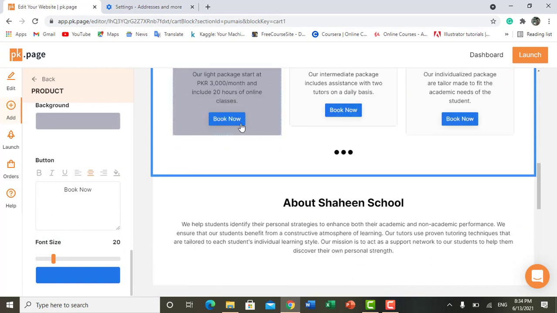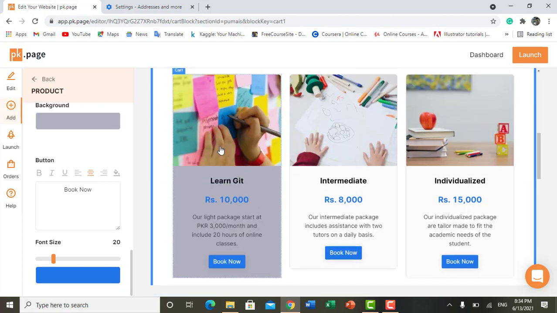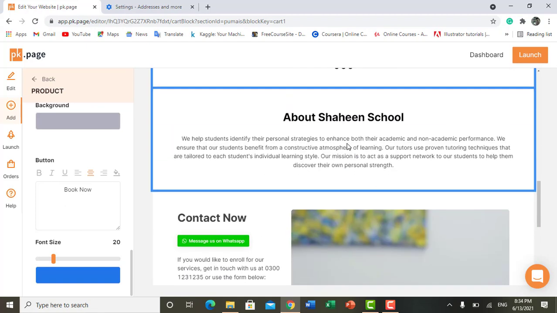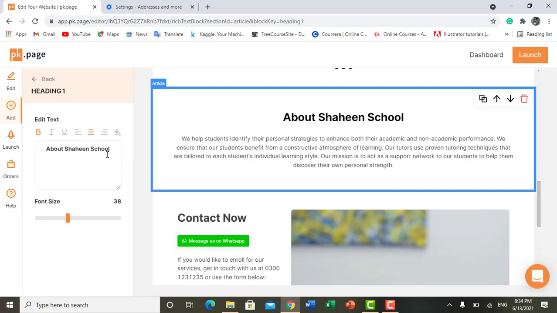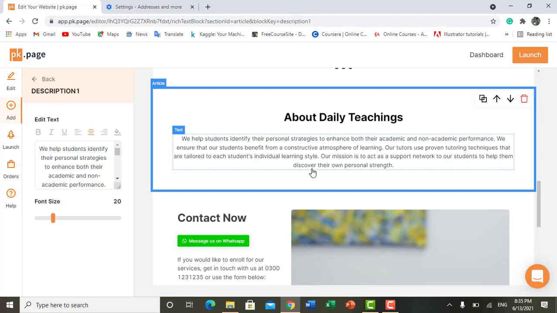Fine. In this way you can change all this. It's all about your products or your business. You can change everything. Now here's an article about Shaheen School, that we have seen that this website is named about Shaheen School, but we want to change its name because we do not have Shaheen School, we have a Daily Teachings Academy. About Daily Teachings. Fine. Now here's a text that will describe you.